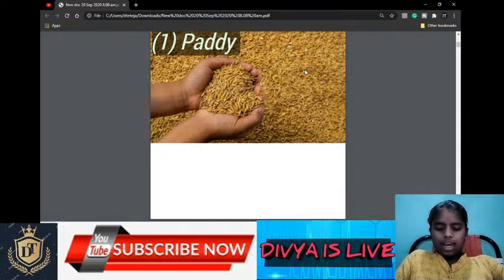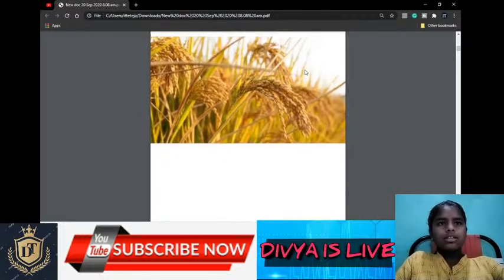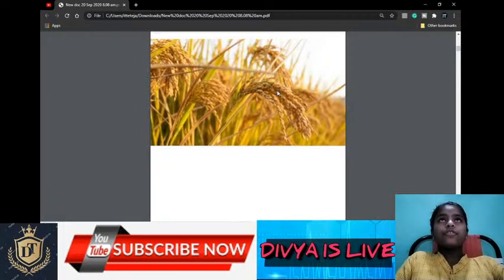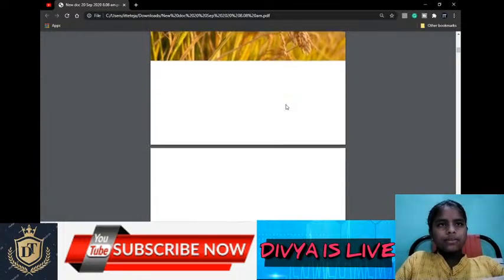Canal irrigation and tube wells made paddy grow in less rainfall regions also, like Haryana, Punjab, Uttar Pradesh. And this is the plant of paddy. You can see in that picture.